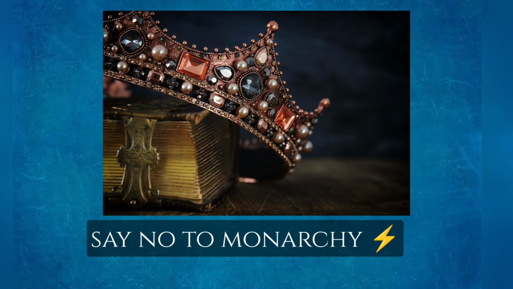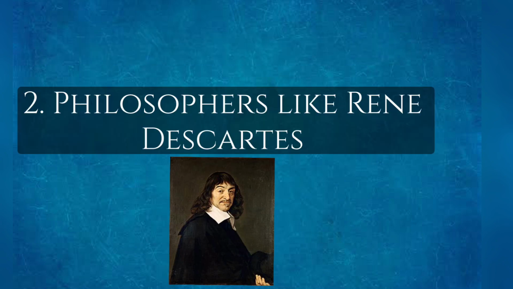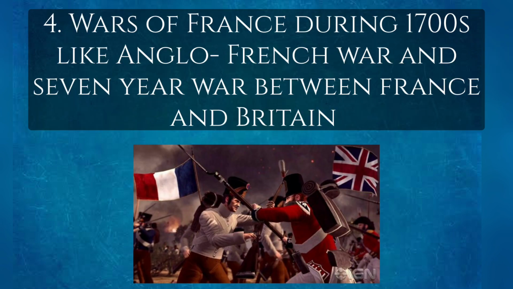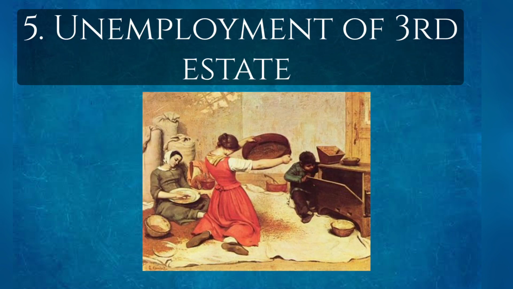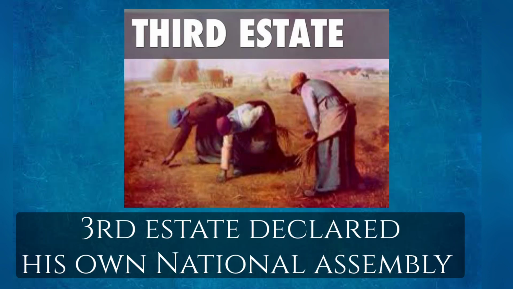The summary of the causes of the French Revolution: the rise of the middle class, philosophers like René Descartes, inflation, wars between France and Britain like the Seven Years' War and the Anglo-French War which led to inflation, and lastly the unemployment of the third estate.